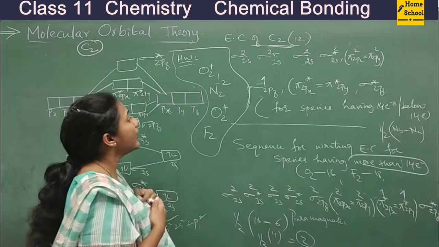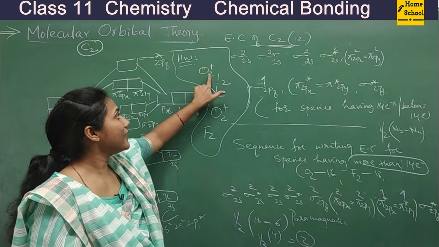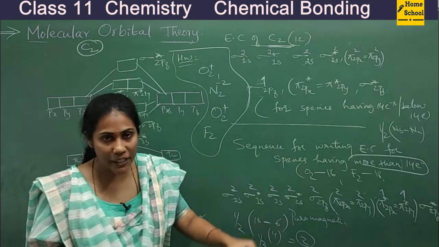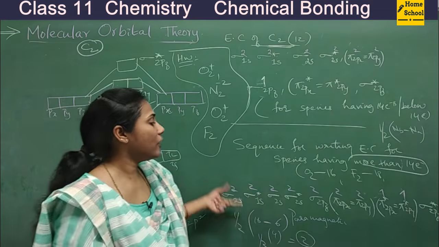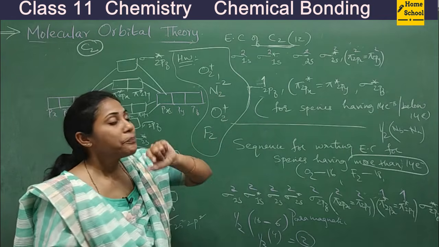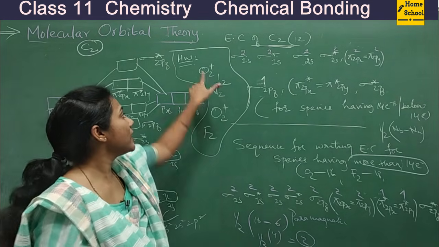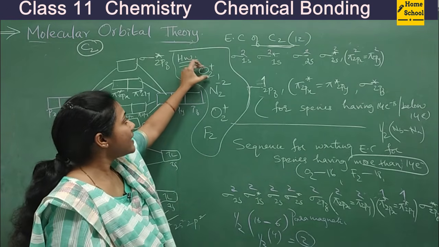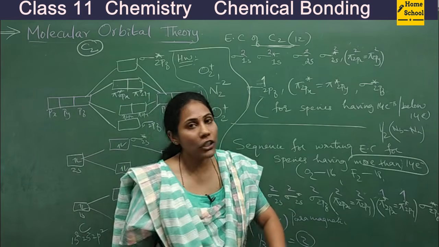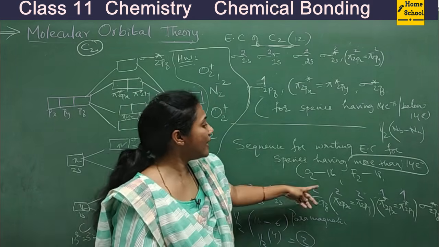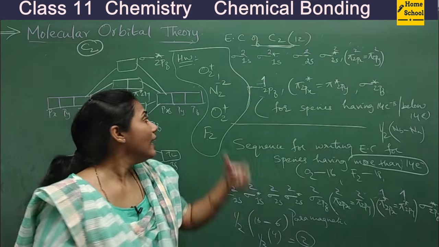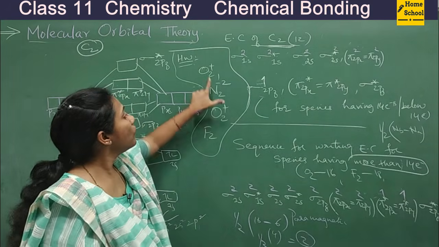Do it at home. At least you can tell the magnetic character and the bond order in these particular species in the comment section. Maybe it's very difficult to type the electronic configuration, but you can definitely tell the magnetic nature and the bond order for these species, right? So you decide how many electron species it is. According to that, select a sequence and write the electronic configuration. Then if you have a single electron, tell it as paramagnetic. If you have all paired electrons, tell it as diamagnetic, and also calculate the bond order. So this is the homework for you guys.